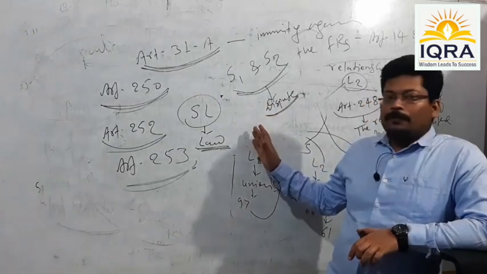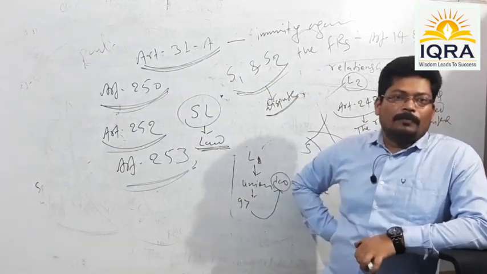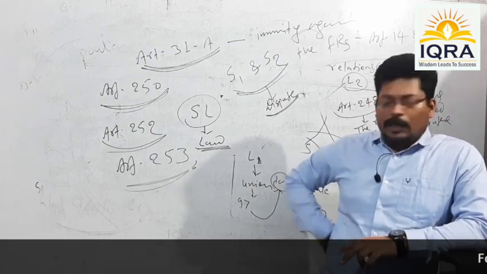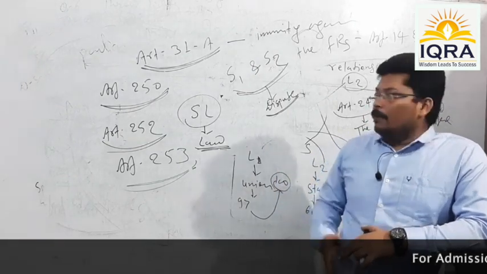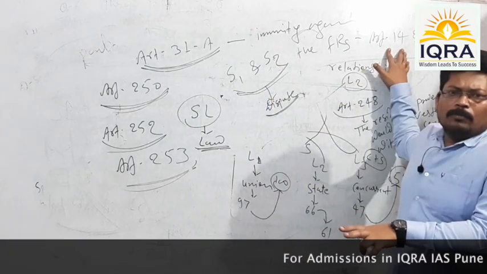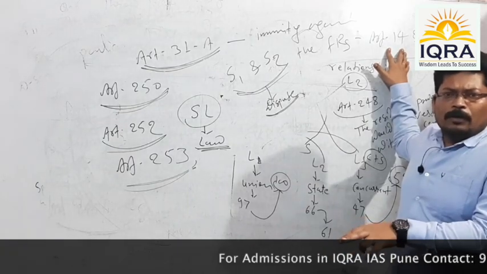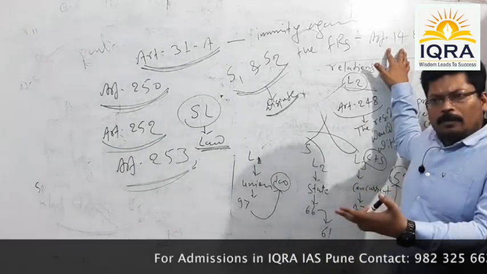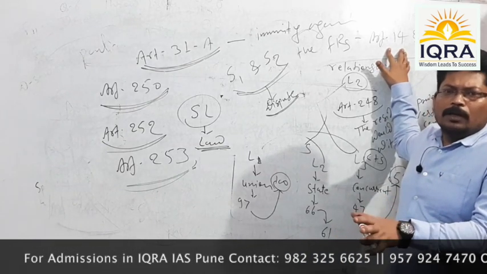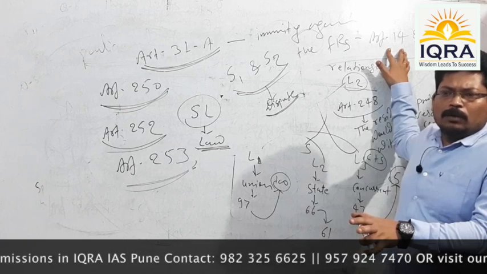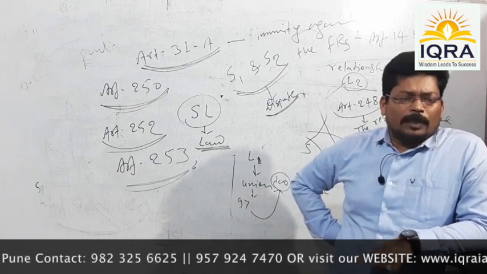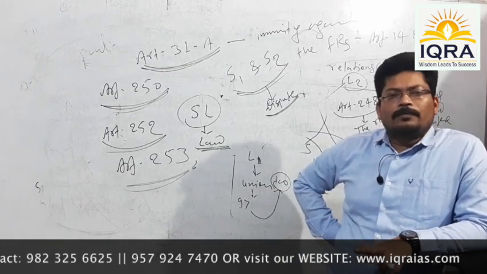But once it is assented to by the President of India, then in due course of its operability, even if it violates the fundamental rights under Article 14 and 19, no problem. Even after violating or challenging those rights, it would remain operational. It cannot be withdrawn.